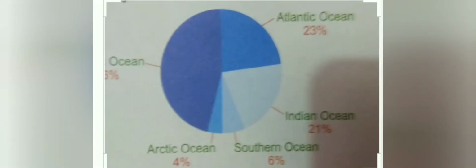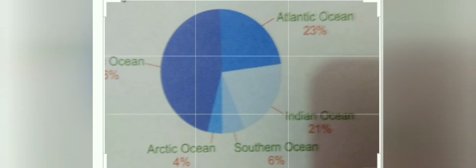Now we will learn about the water bodies. Let's start with the oceans first. Okay, children, oceans are large saltwater bodies. These oceans surround the continents, and two-thirds of the earth is covered with the oceans. There are totally 5 oceans on the earth.